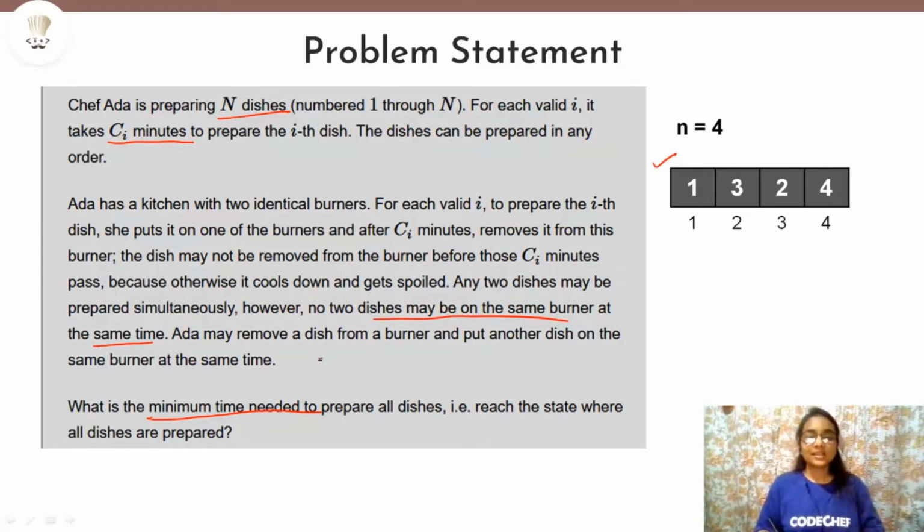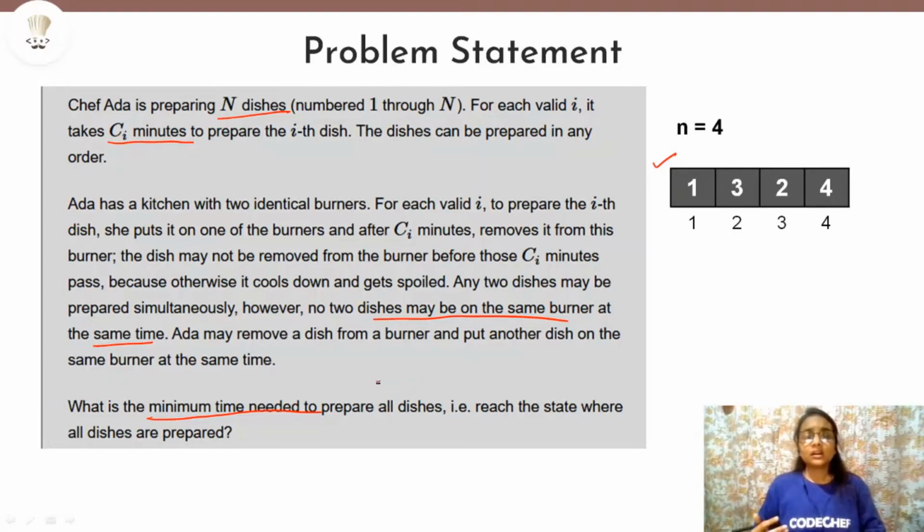Now the third thing that is given is that suppose at 5 minutes, some dish is prepared, at t equals 5. Now you need to remove that dish and put some other dish to be cooked. So at t equals 5 only you will remove that dish and put another dish. There will be no time wasted, like no extra time is required to remove the dish and then start cooking another dish. So that is also something that you have to keep in mind.